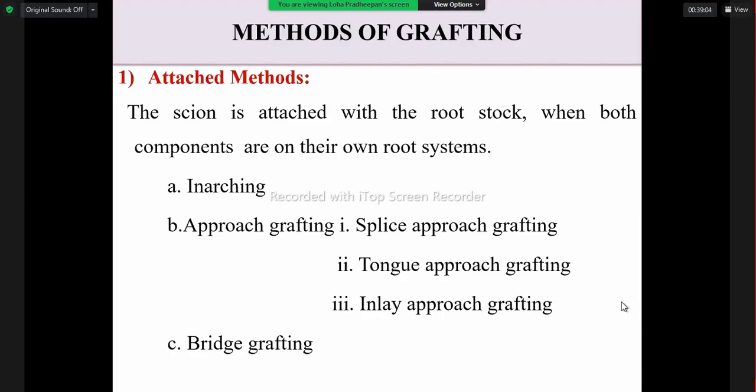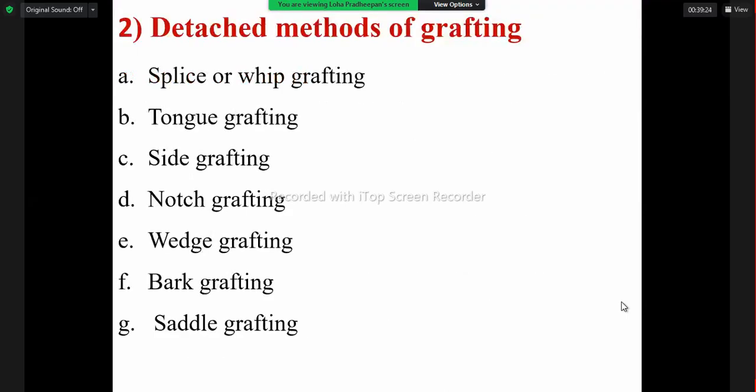Here in the attached method, the two plants have their own root system. Here also we have some types: inarching method, approach method, bridge grafting, that is the attached method of grafting. Then in the detached method: whip grafting, tongue grafting, side grafting, notch grafting, wedge grafting, bark grafting, saddle grafting.